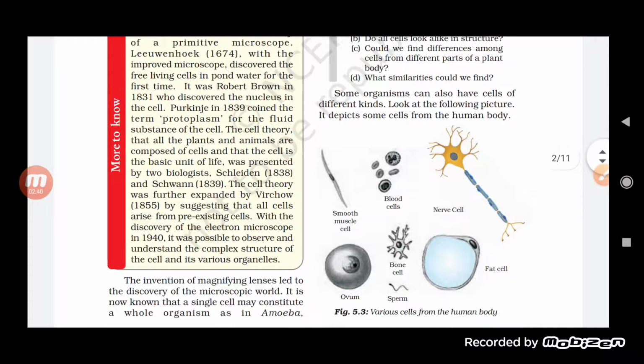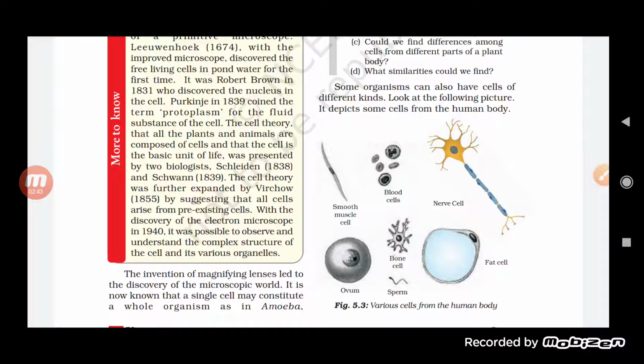Like if you see in this picture itself, students, first of all you will see the smooth muscle cell. It is an involuntary one which helps in contraction and expansion. When I say involuntary, it means it is present in the internal organs, the visceral organs, where we have no control over it. When you look at the structure of the smooth muscle cell, it is elongated with tapering ends, and the nucleus is also present in it.